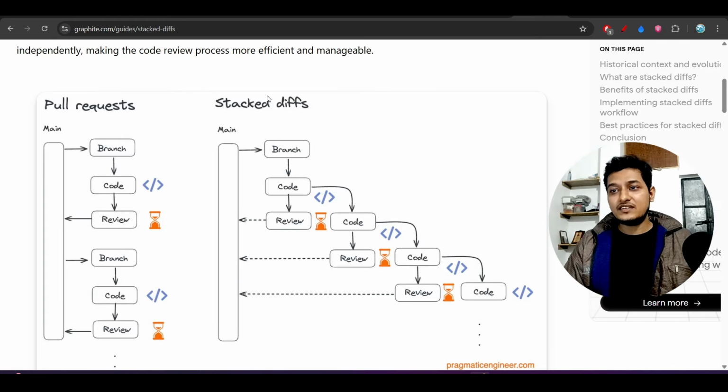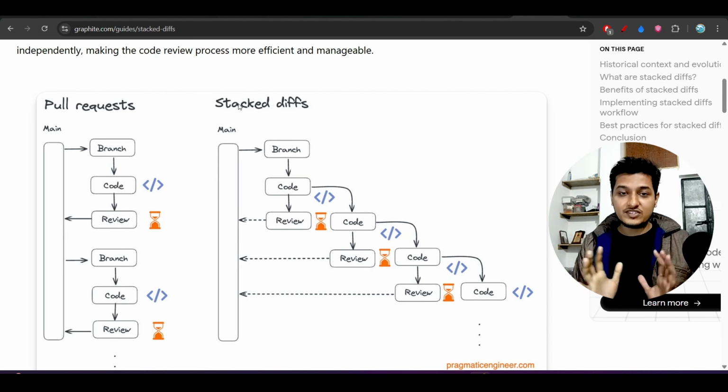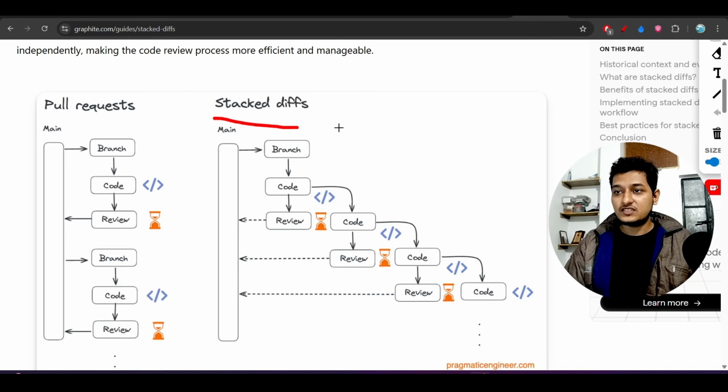then again you have to work on that. But stacked diffs means you are not building all of those features together. You are raising pull requests for small changes. For auth you raise a pull request, for UI changes you raise a pull request, for DB changes you raise a pull request. And this is exactly shown in the stacked diffs. This is a branch where you are writing the code, and you have written some portion of the code and you are sending it for review.